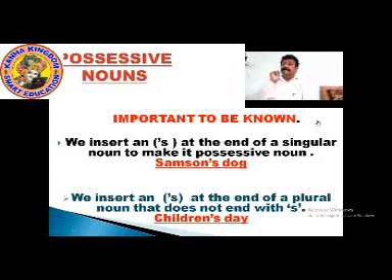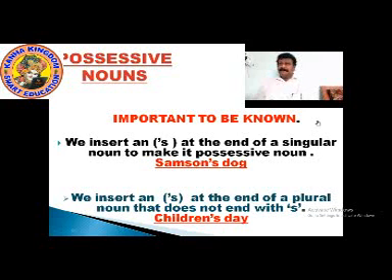Children's day is a possessive noun. It was a plural noun which is formed into a possessive noun. Now the word is children's day.